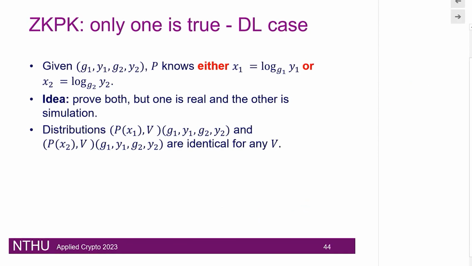So the idea is that we would prove both of them, that I prove for both yes and no, but only one of them is real, which is my vote, and the other one is just a simulation. So when the whole world confirms that both of those, either I vote for yes or for no, are correct, proof of work, actually I voted for only one of them. But because I provide the proof of work for both of them, I don't leak what my vote was. So I think we would go through some examples over here to make this a bit more clear.